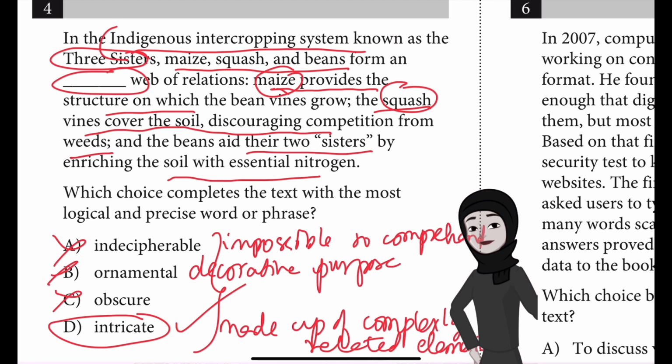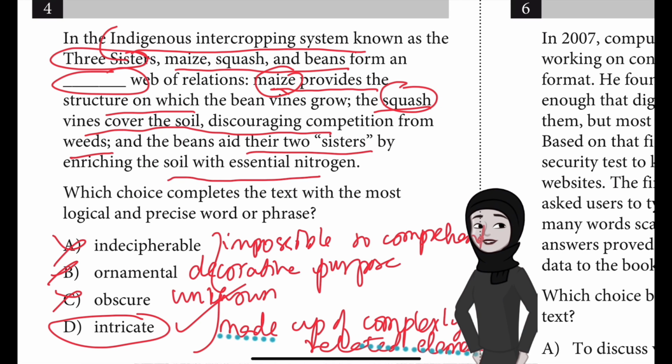Choice C is incorrect because describing the relationship among the crops in the Three Sisters system as obscure, or unknown or poorly understood, would not make sense in context. Although the text presents the relationship as complex, the text's description of the role that each crop plays makes it clear that the relationship is well understood, not obscure.